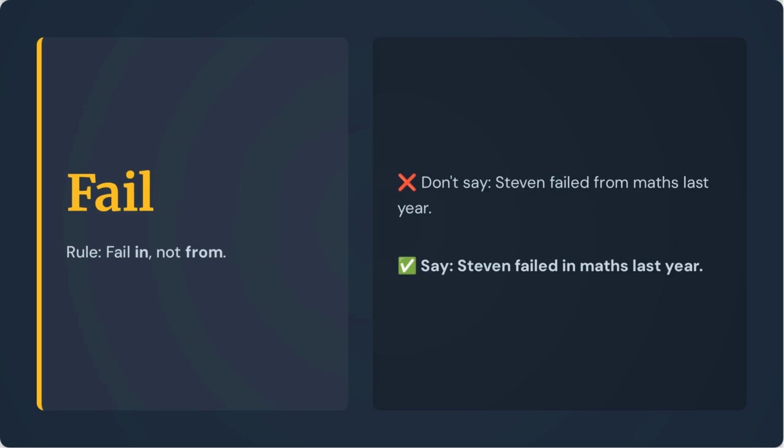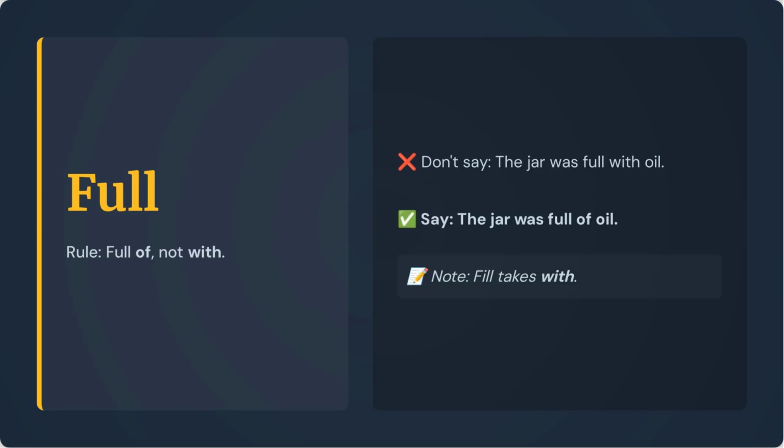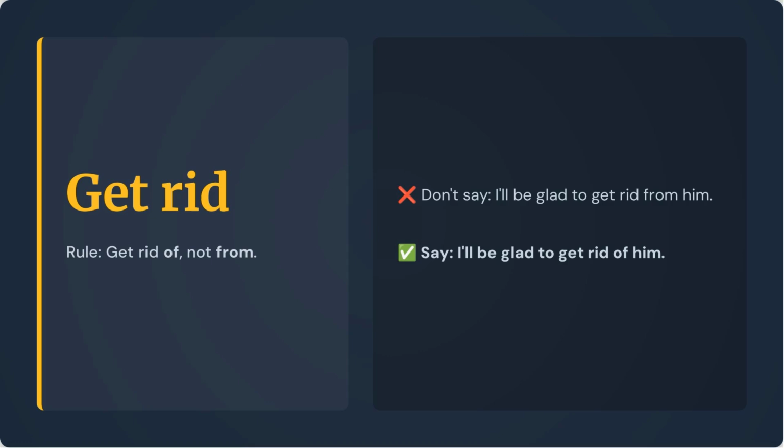When using the verb fail, the correct preposition is in, not from. Say, Stephen failed in maths last year. The adjective full takes the preposition of, not with. Say, the jar was full of oil. However, the verb fill takes with. The idiom get rid uses the preposition of, not from. Say, I'll be glad to get rid of him.